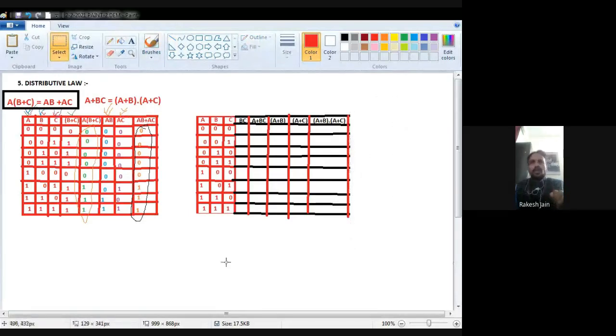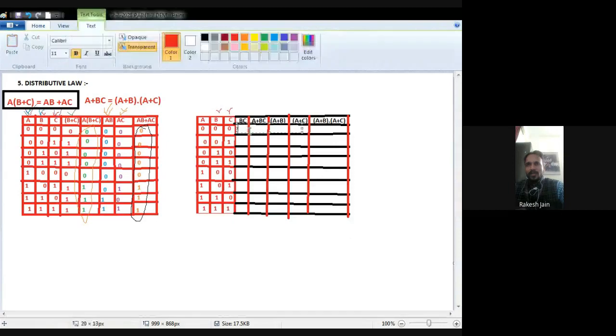So this identity is proved. Now I am going to prove the second identity, A plus BC, that is equal to A plus B dot A plus C. After this fifth distributive law proof, we will end this lecture. Then in the next lecture we will see the remaining identities and laws.